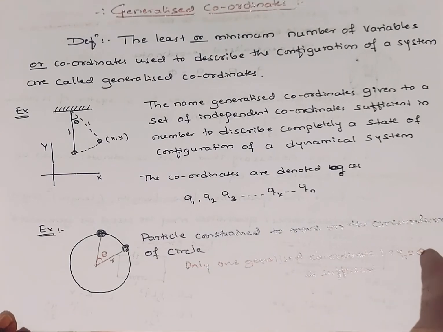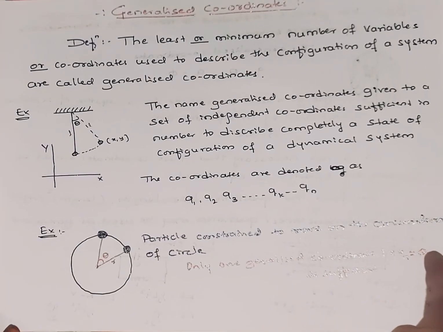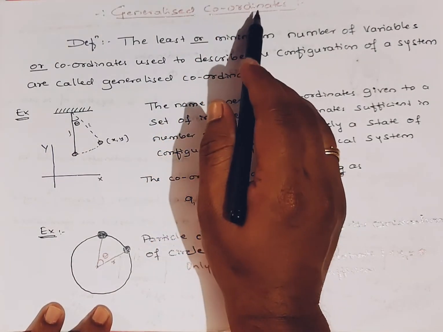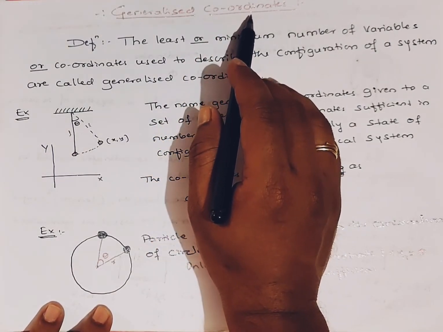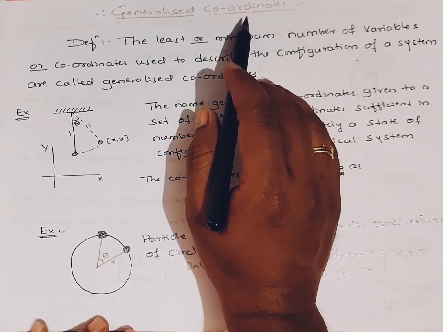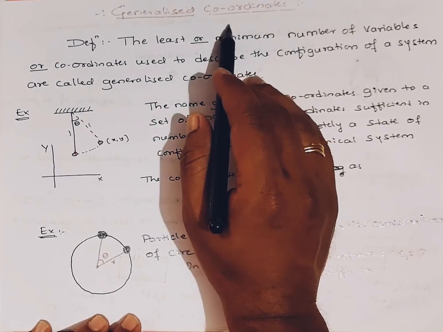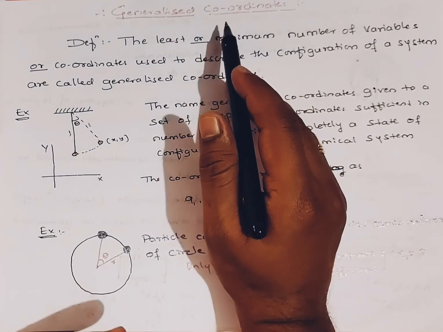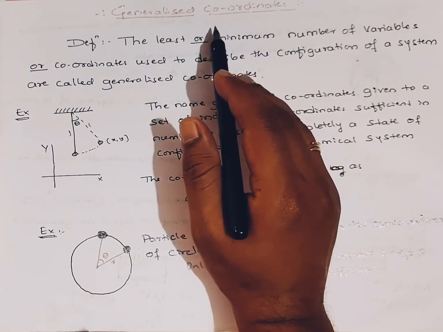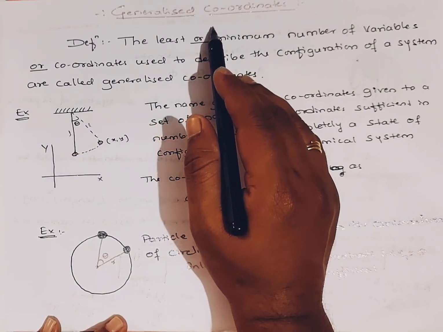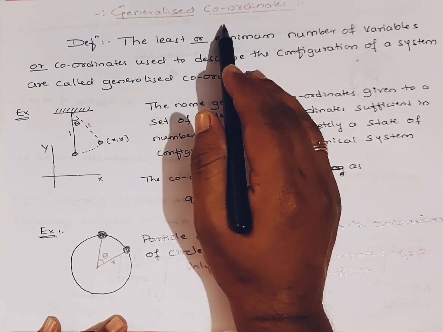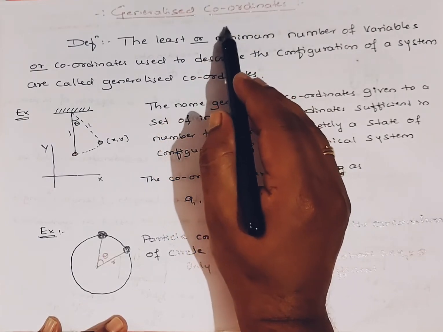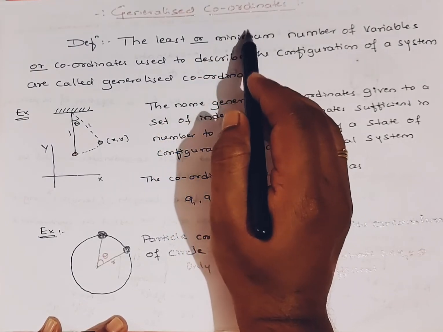And next one, generalized coordinates. I hope we already know the systems of coordinates: we can consider Cartesian coordinates x, y, z, or for cylindrical coordinates we are going to take r, theta, z, and for spherical coordinates we are going to take r, theta, phi, right?